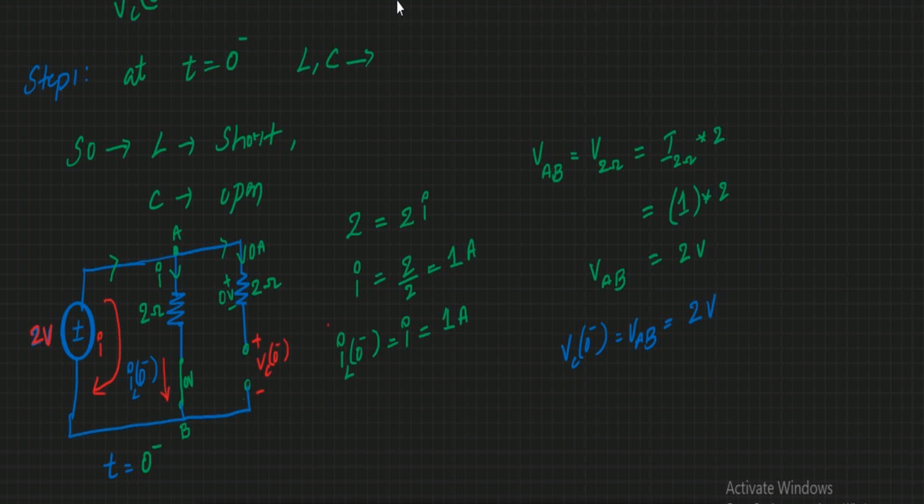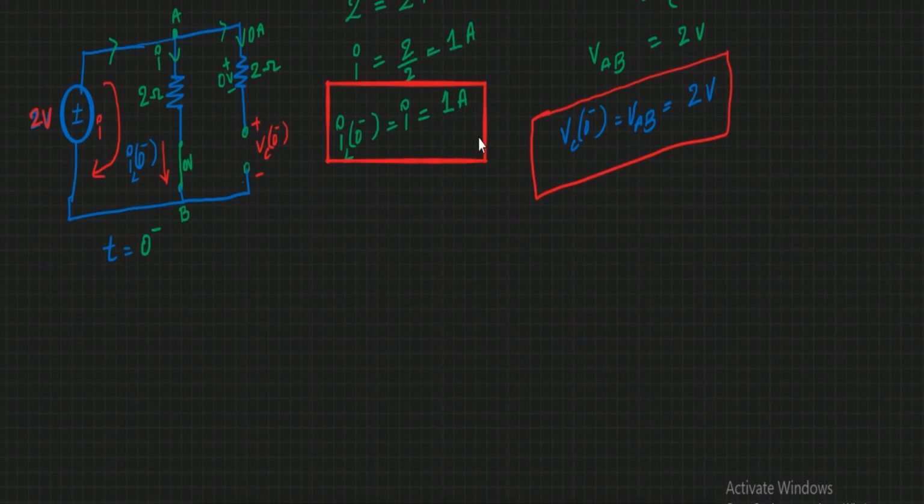It means that at t equal to 0 minus, the initial current present in the inductor is 1 ampere, and the energy present in the capacitor is 2 volts.